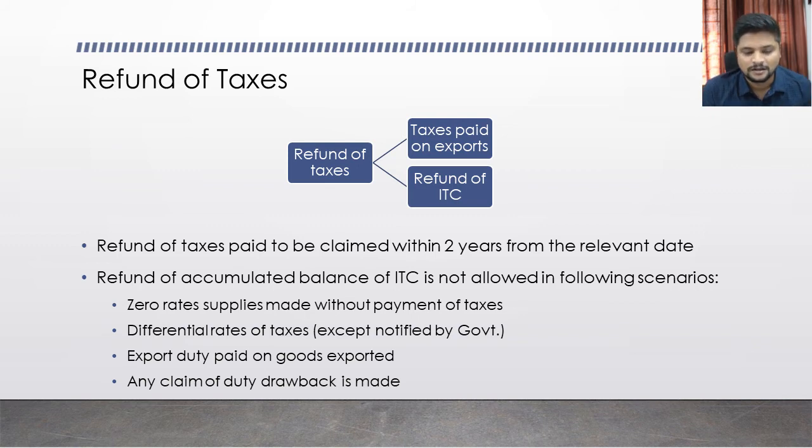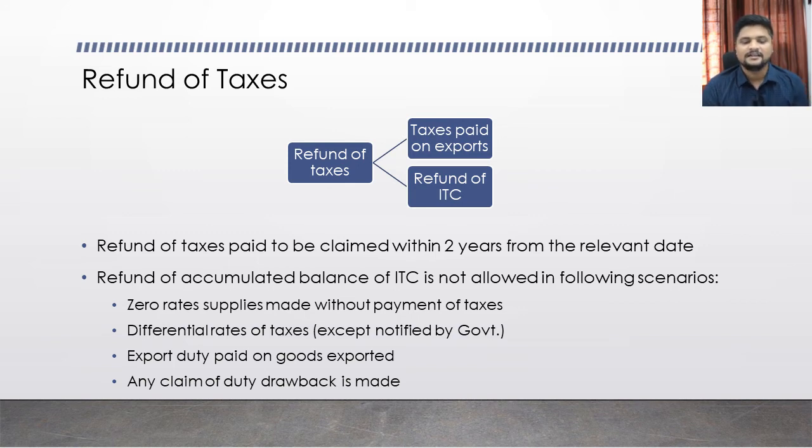Next, it also says that refund of accumulated balance of ITC is not allowed in the following scenarios. I told you that refund of taxes can be claimed in 2 scenarios. One is if you are making any zero rated supply. The second is if you have any accumulated ITC balance which cannot be utilized. So that is also available as refund. But refund of accumulated ITC is not available in the following scenarios. One is where zero rated supplies are made without payment of taxes. If the zero rated supplies are made without payment of taxes, then you cannot claim your ITC.